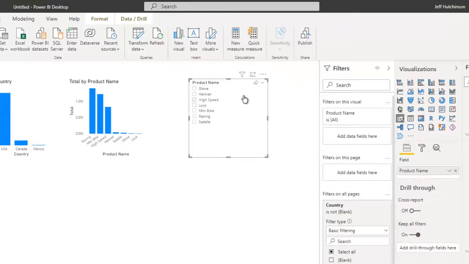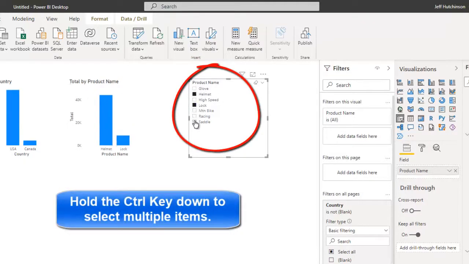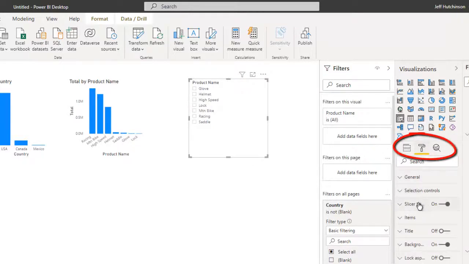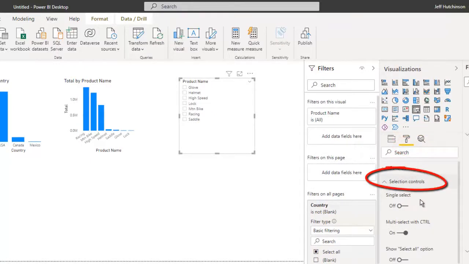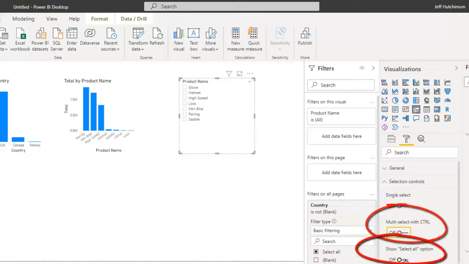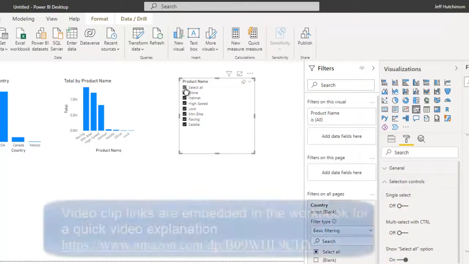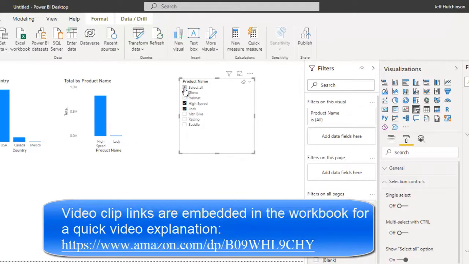Now, the one thing I want to show you that's a really important element is that you have to hold the control key down to get these filters to apply. That's a little bit clumsy, but if you come over to the format tools here, come down to the selection controls, turn off the multi-select, turn on the select all option, and that's a little cleaner slicer. So I can actually click on this select all, and I don't have to use my control key to highlight the others.